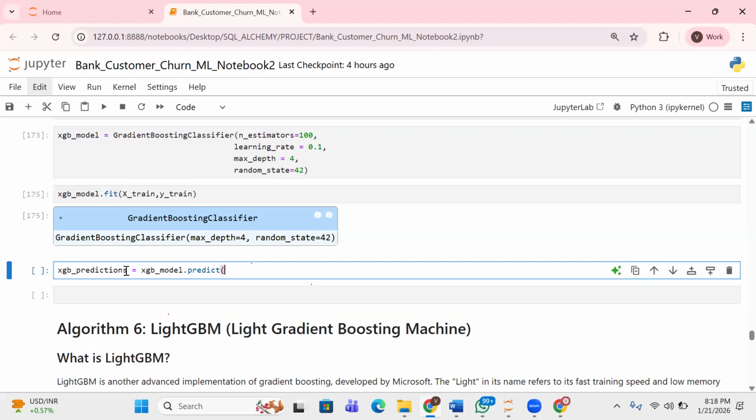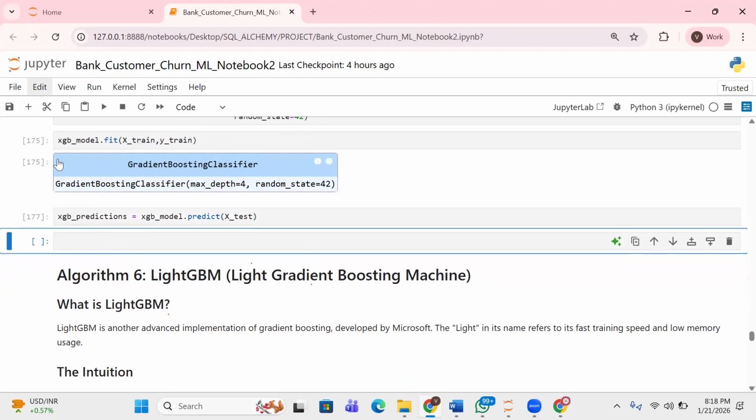So what should I write in this? X_test, y_test? Are you sure? I'm asking, I don't know. Wait, just give me 30 seconds. Okay, I'm trying to remember what you said. Yes, just predict X_test. Yes, that's all. X_test. So what next?